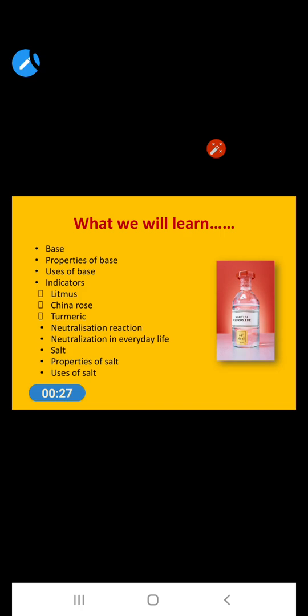What will we learn? First of all, we learn about bases, properties of bases, uses of bases, indicators, litmus, China rose and turmeric, neutralization reaction, neutralization in everyday life, salts, properties of salts and uses of salts. Let's get started with our chapter.